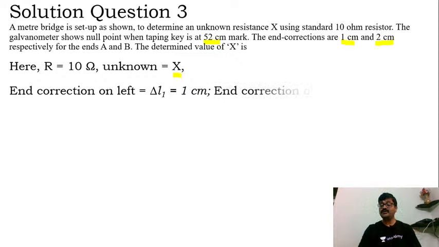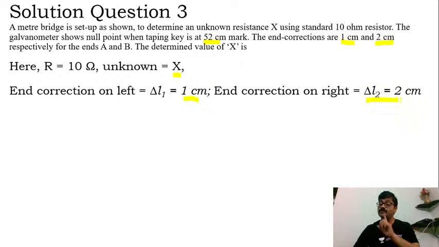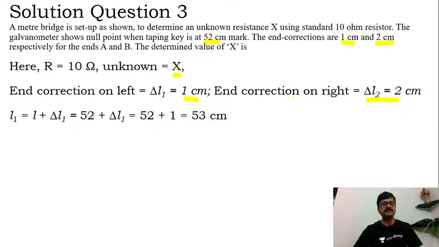Then end correction on the left, delta L1, is given as 1 centimeter, and end correction on the right, delta L2, is 2 centimeter, right? So accordingly, L1 will be equal to what? L1 will be L plus delta L1. L is given as 52 centimeter from end A. Hence to that I will add delta L1, so I'll get 52 plus 1, that will be 53 centimeter.